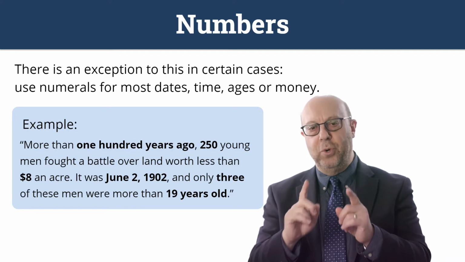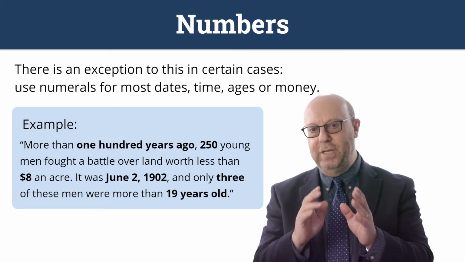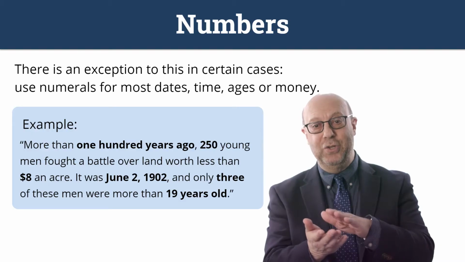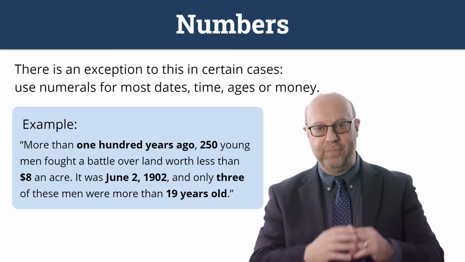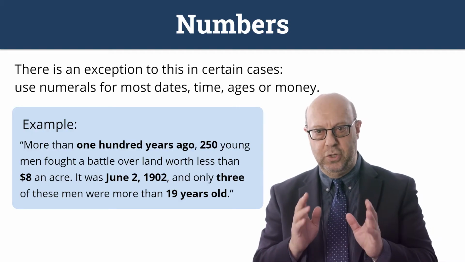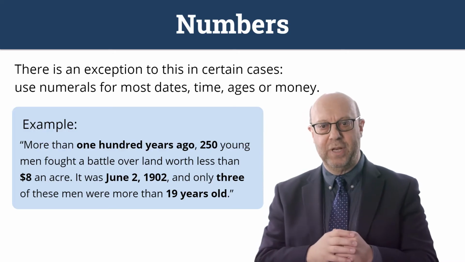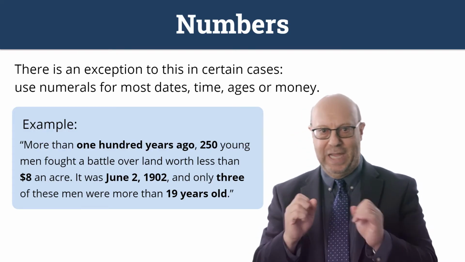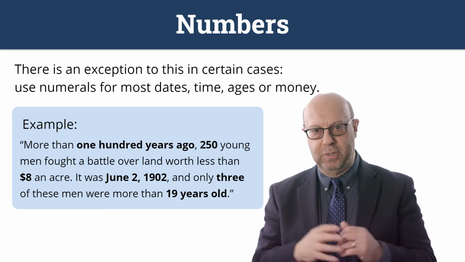Normally you would write out the word 8 as a word. But here, because we're talking about dollars and we're putting it next to a dollar sign, you're saying $8 with the numeral. It was June 2nd, 1902. Only 3 of these men were more than 19 years old. So again, it is dates, times, ages, or money where we're generally going to be using the numeral.